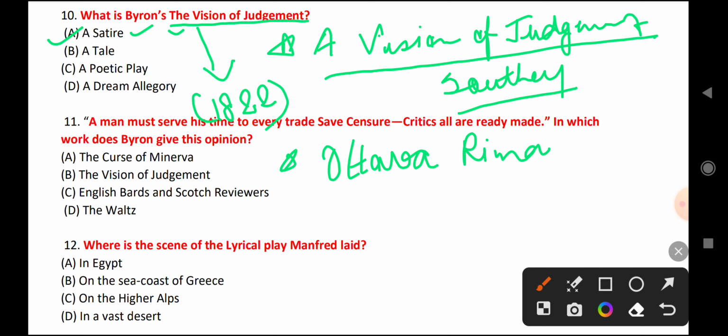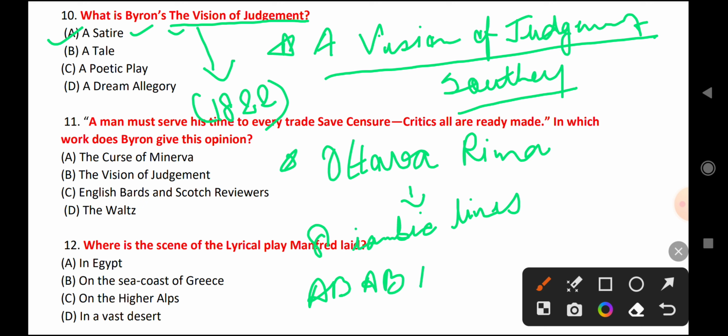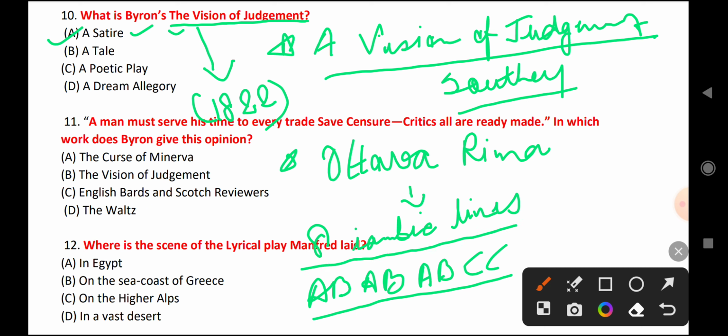Now let's learn what ottava rima is. Ottava rima is 8 iambic lines, usually in iambic pentameter, with the rhyme scheme A B A B A B C C. So it is 8 iambic lines, usually written in iambic pentameter. So this is ottava rima, and The Vision of Judgment is written in ottava rima.